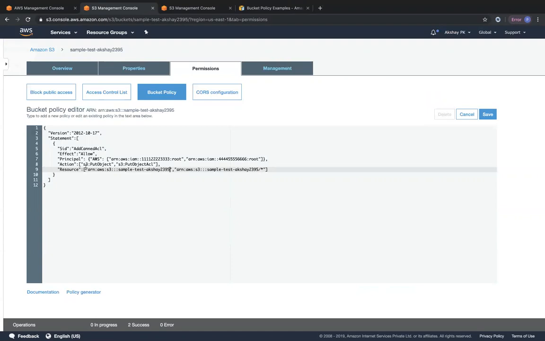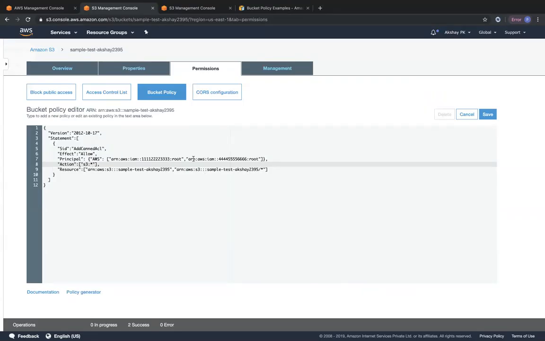So it's like giving access to this entire bucket and also giving access to all the objects within that bucket. So the action is not going to be put object and put object ACL. I'm going to denote the action to be S3 colon star. Okay, so this particular user entity which we are going to modify right now will be able to do all actions on this particular bucket and all objects within that particular bucket.